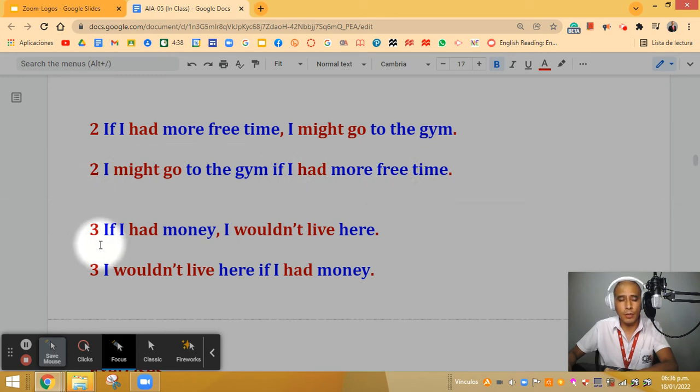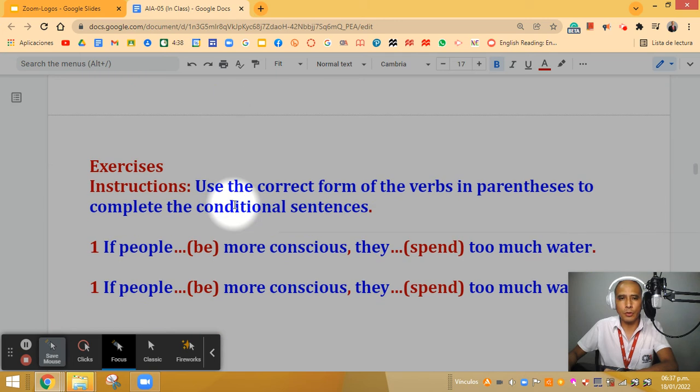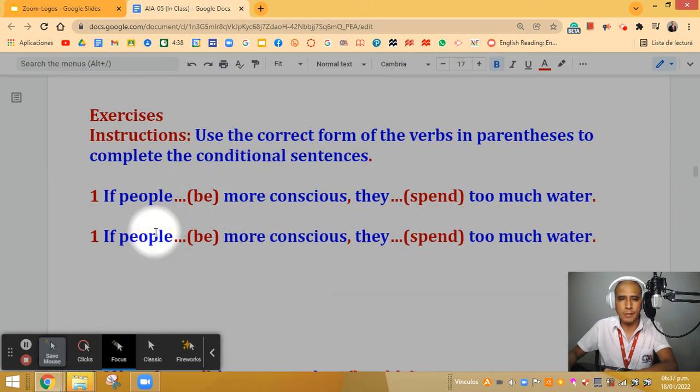The same here in number 3. I start with the if clause, and it says, if I had money, I wouldn't live here. And the other way to say this would be, I wouldn't live here if I had money. Okay, so these are examples that indicate that we can begin our sentences with a result clause. All right, let's continue. Now, after this brief explanation, we are going to do some exercises.